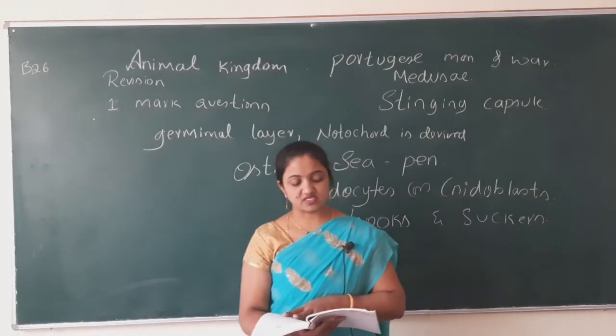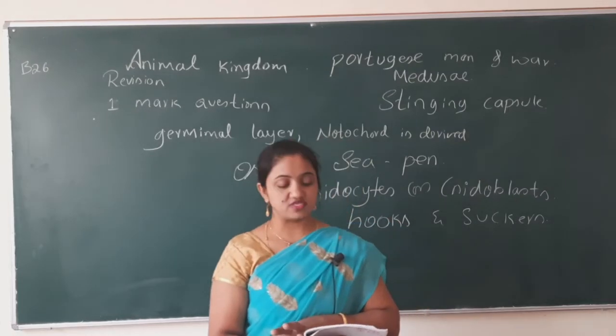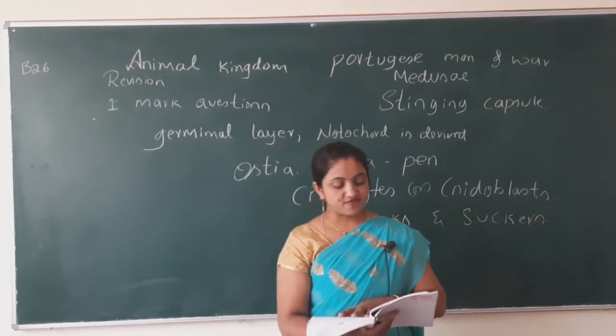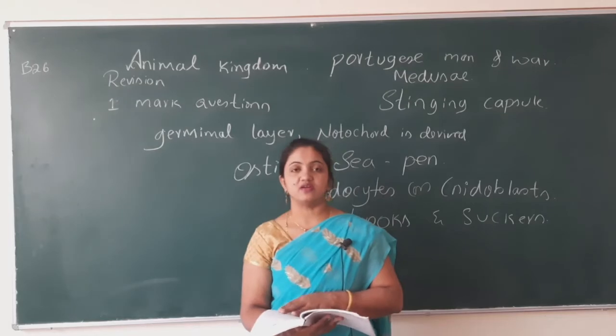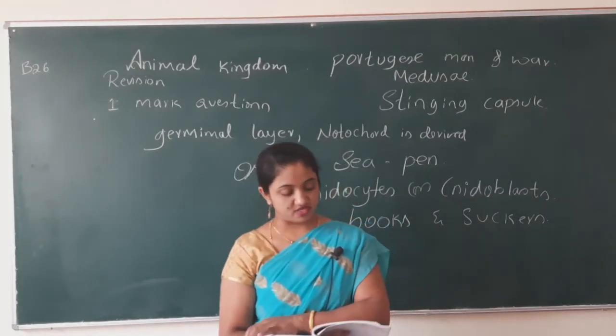Name the excretory structure of hemichordata. Excretory structure is proboscis gland. What type of circulation is found in hemichordata? It is open type of circulation.